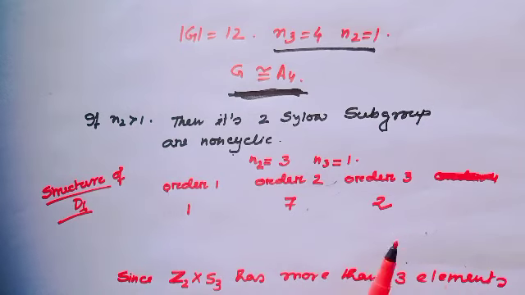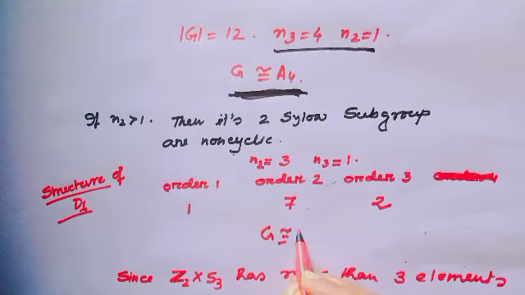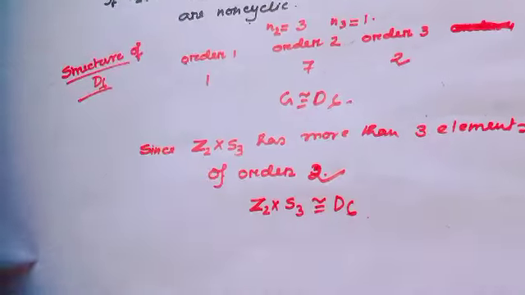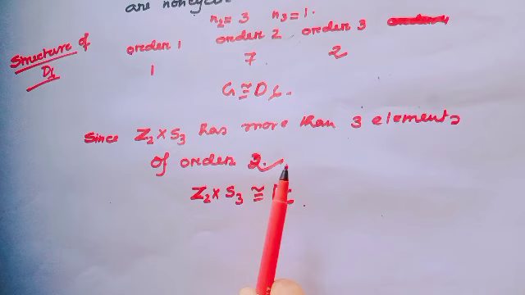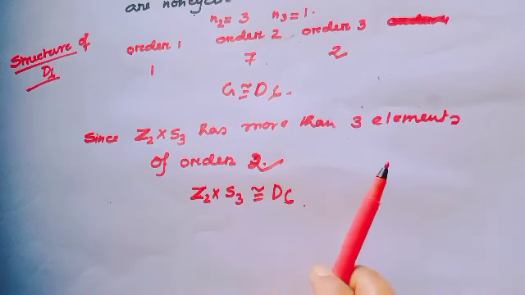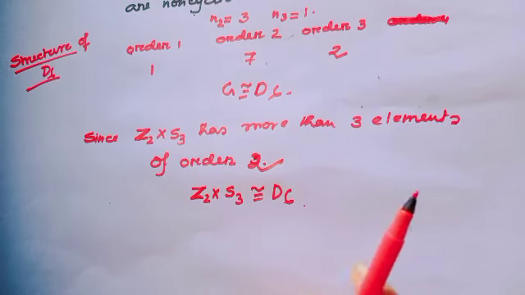So when n2 equals 3 and n3 equals 1, then G is isomorphic to D6, since Z2 direct product S3 has more than 3 elements of order 2. So Z2 direct product S3 is isomorphic to D6. Are you getting the structure of any group? How easy to find if you know the Sylow theorem?